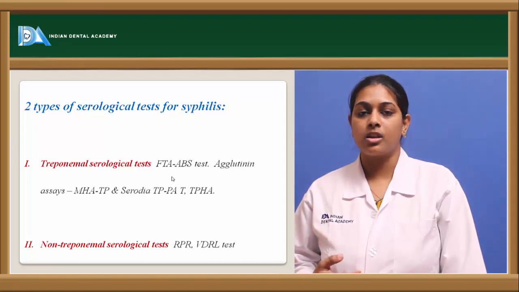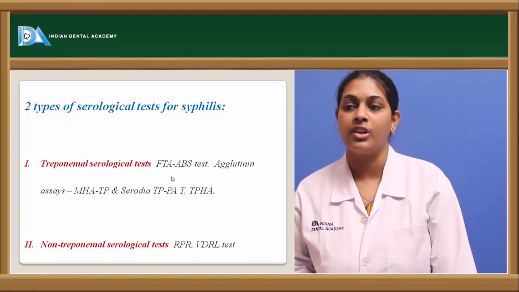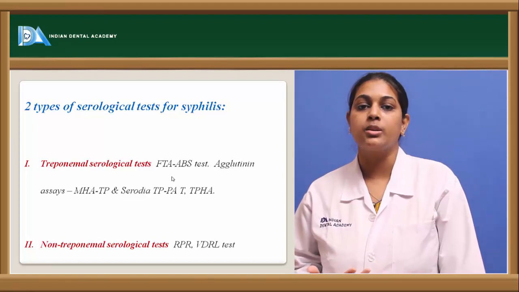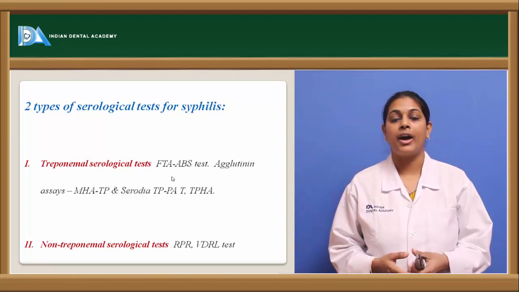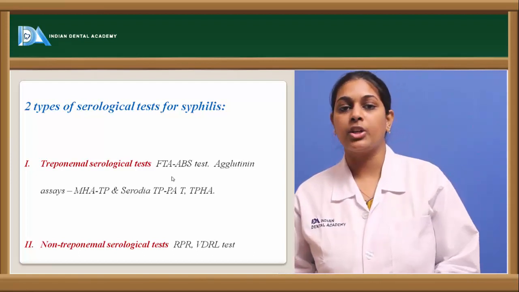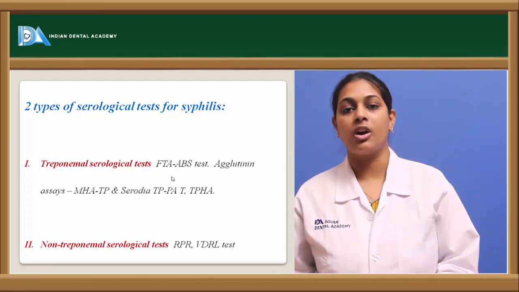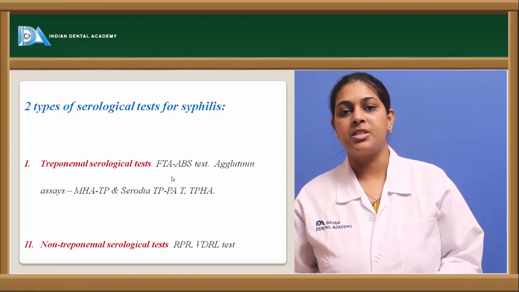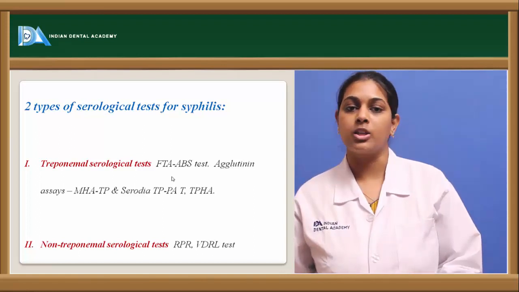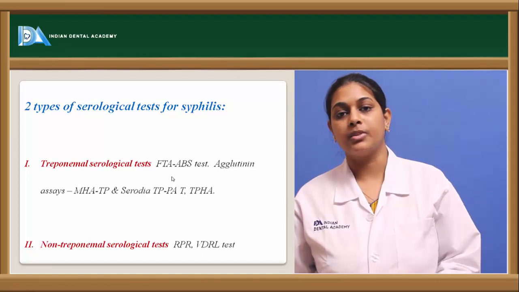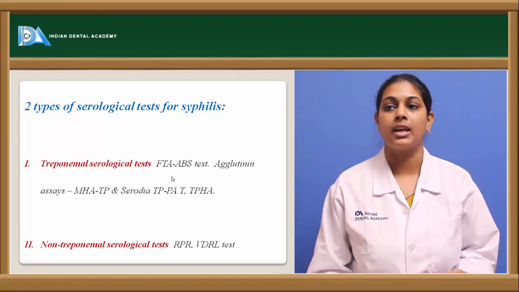Coming to the Venereal Disease Research Laboratory test, which is the most common test used for syphilis, it is also a non-treponemal test since it does not identify the antibodies produced against the bacilli, but rather it observes the response of the patient to the therapy being given, including observing the central nervous system and its activity, to see whether the patient is responding to the therapy given against syphilis. So these are certain diagnostic aids which can be seen.